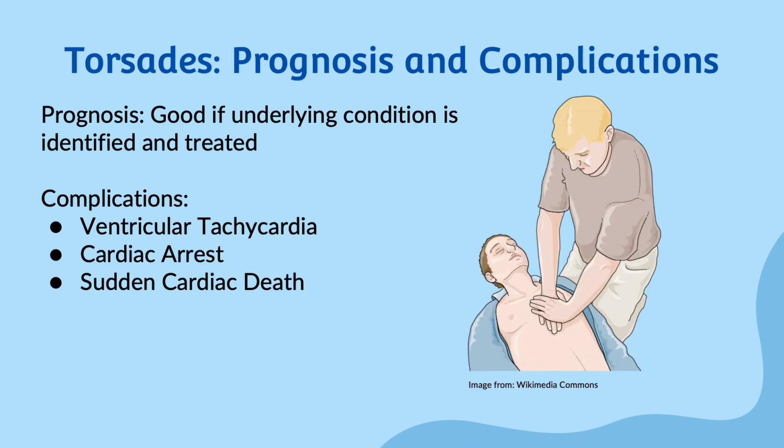The prognosis of torsades depends on the underlying cause and the effectiveness of the treatment. If the arrhythmia is caused by a medication, discontinuing the medication may prevent further episodes. But if the arrhythmia is due to more severe underlying conditions such as heart disease, the prognosis may be more poor and more guarded. Torsades can lead to various complications, including ventricular tachycardia.